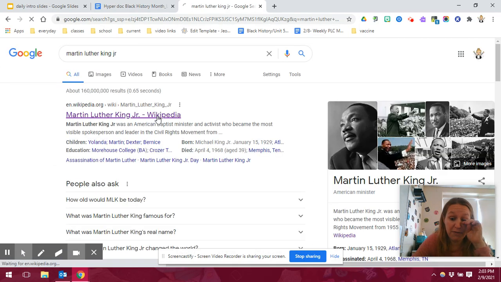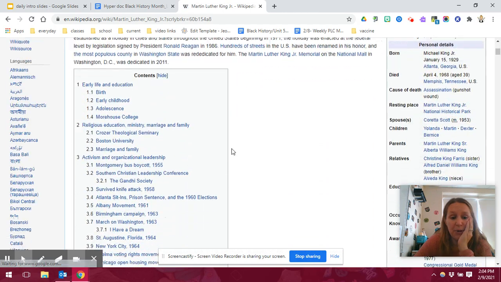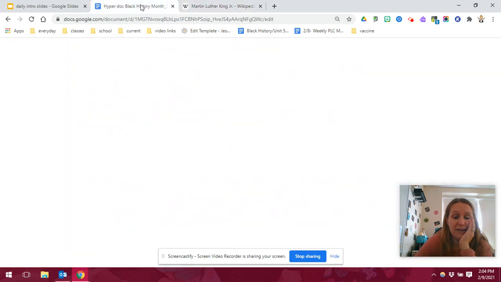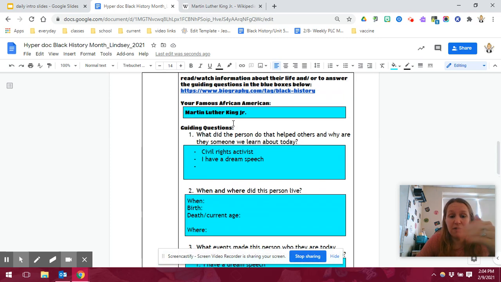Wikipedia is just fine for that. So I can go here and read a little bit more about Martin Luther King, and I can add some facts into my blue boxes. My blue boxes should be pretty full by the time I'm done. All this information is not going to make it into my finished product, but I'm just doing this research so I learn a little bit more about this person. And then give me at least one additional fact here. So these boxes are all the way filled in.